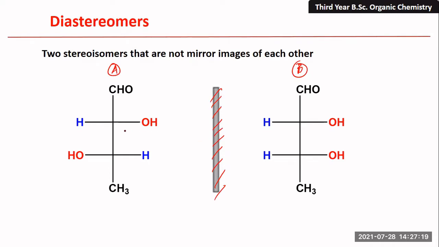If you look at this particular group and take its mirror image, then this OH should appear here, but there is no such OH. So these two images are not mirror images of each other. They are not mirror images. Such isomers are known as diastereomers.